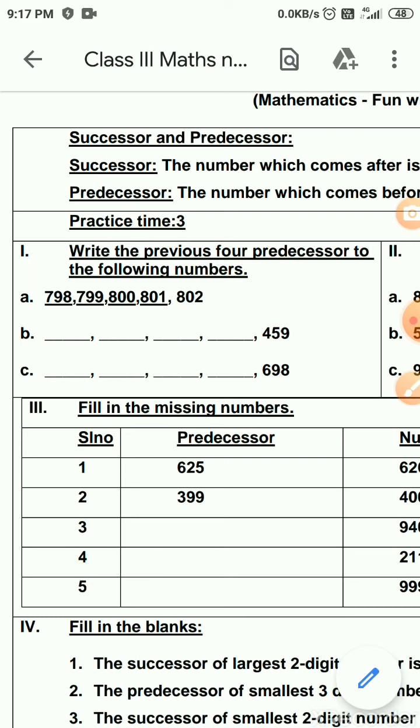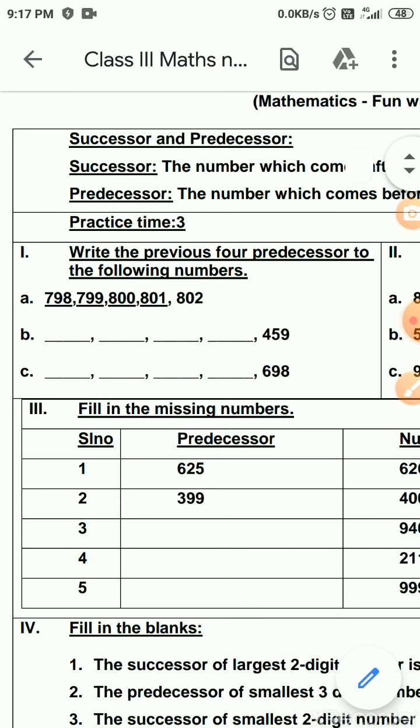So next you see 459. So do the backward counting from 459. How many numbers are you going to do? 4 numbers. So 459 minus 1, 458. 458 minus 1, 457. 457 minus 1, 456. 456 minus 1, 455. Understood, children? You will do the C on your own.